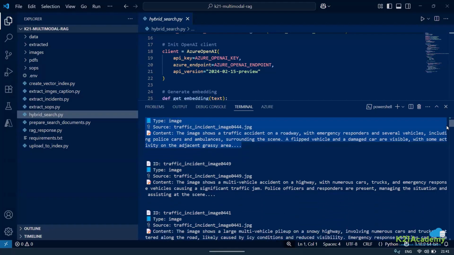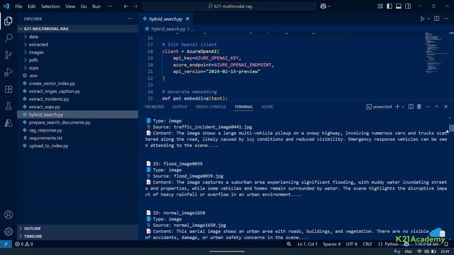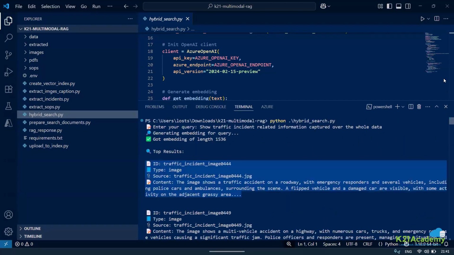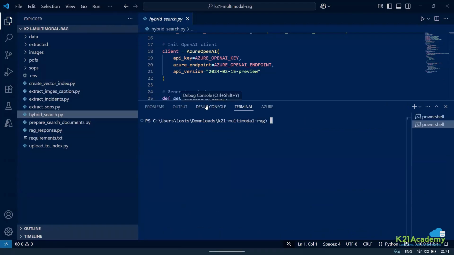Then I have some other things wherein flood is there, maybe there is also some traffic. Then I have normal images where there can be traffic. Then again, I'm getting some information. So this is working very good. Now I'll run a RAG script on top of my image and let me just ask the same question.